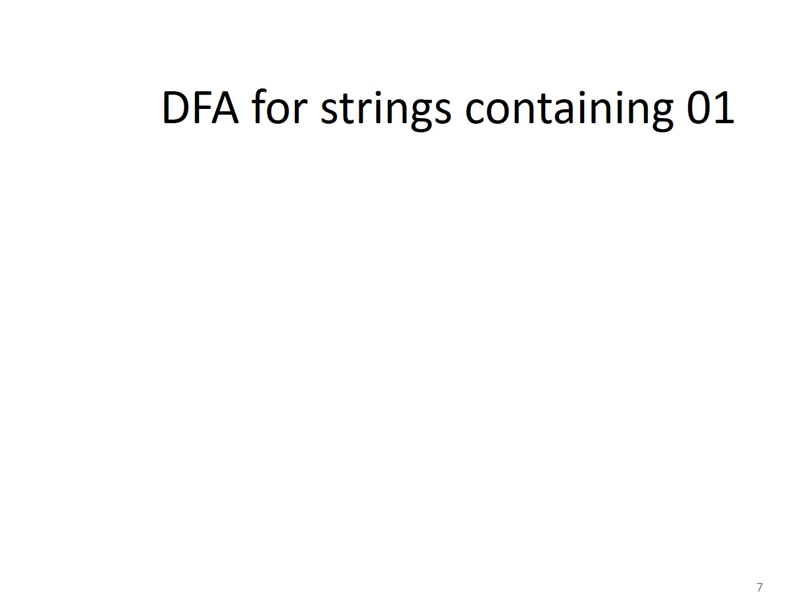Better to understand the deterministic finite automata through examples. I'll start with an example like a DFA accepting a string 01. That means any string generated by the given regular language always contains 01. That means there is no condition set. It can be in the middle, at the beginning or at the end, but it should contain